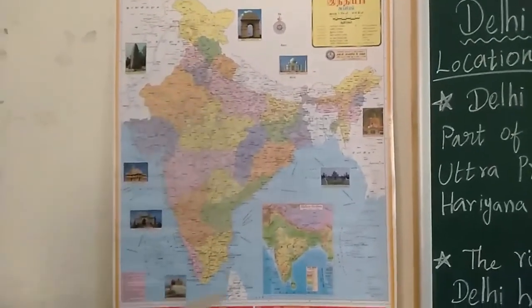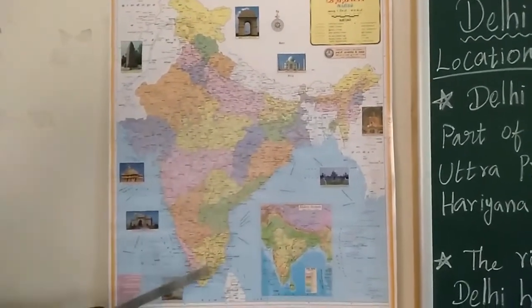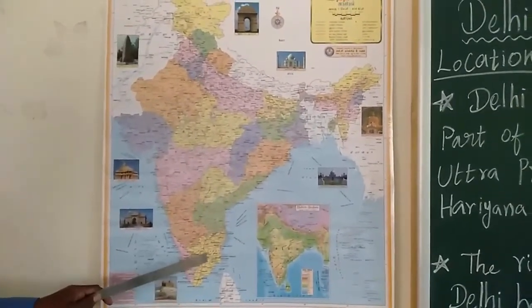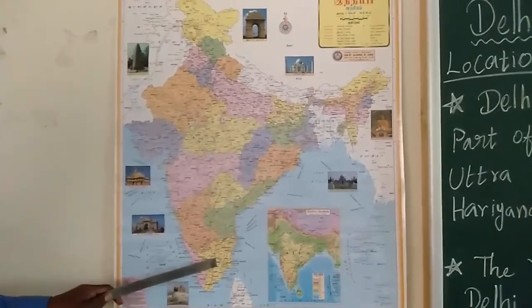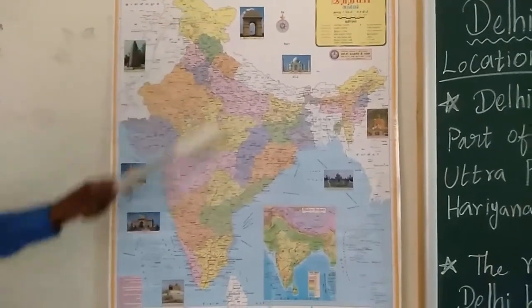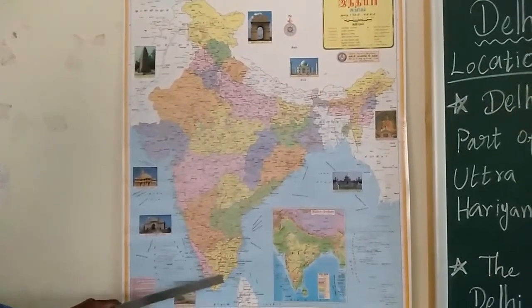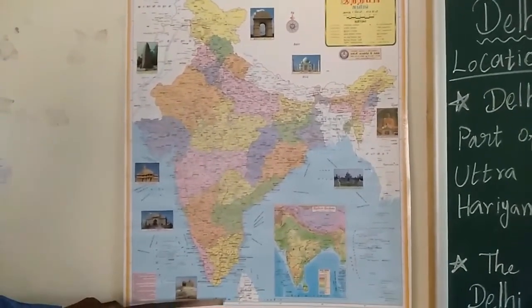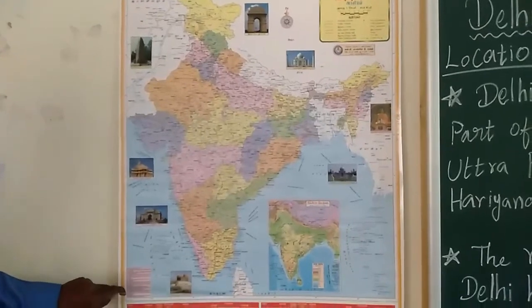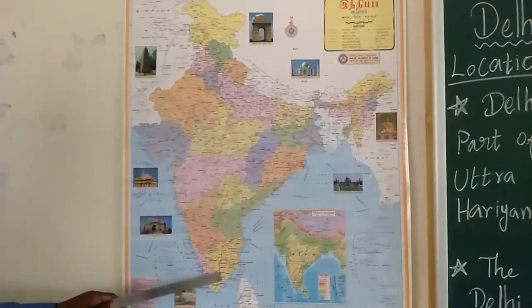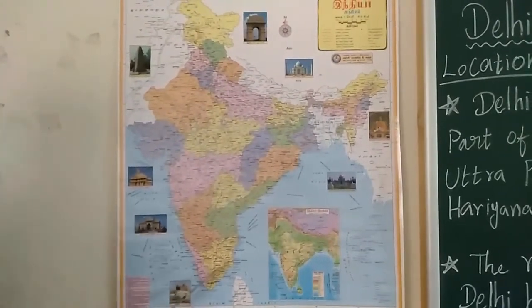So now we are living in Tamil Nadu. Where is Tamil Nadu? You see, it is in the southernmost corner of India. This is Kashmir. This is Tamil Nadu. We are living here in Tamil Nadu. This is the southern side. Southern means south. The other name is southern side. We are living in South India, in Tamil Nadu.